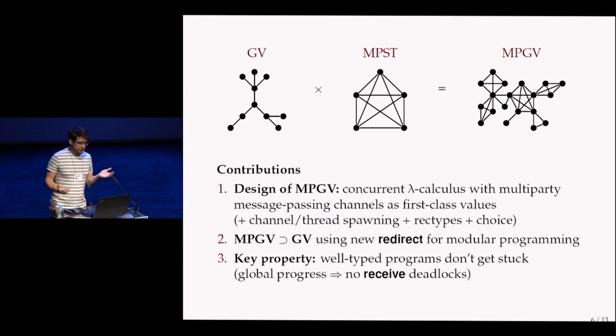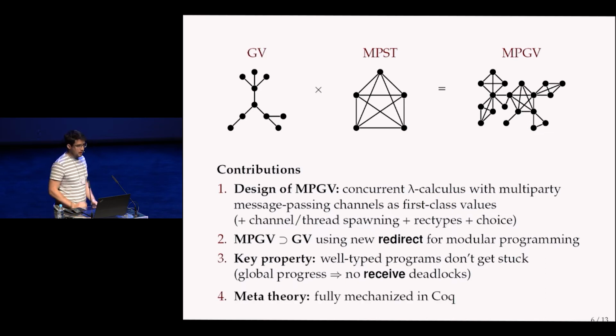So the key property here that all session type people are interested in is that by type checking, you guarantee deadlock freedom. And of course, deadlock can occur here because when you receive a message, you have to wait till the other side actually sends a message. So that creates a danger for deadlock. But here it's the case that if a program type checks, then that can't happen. And the method here is all mechanized in Coq.